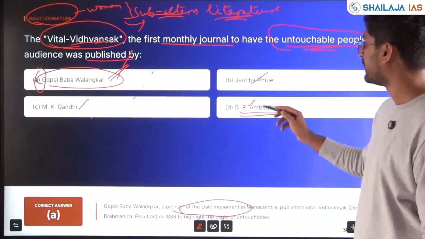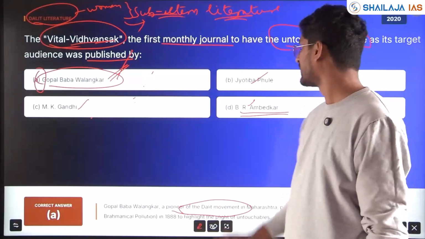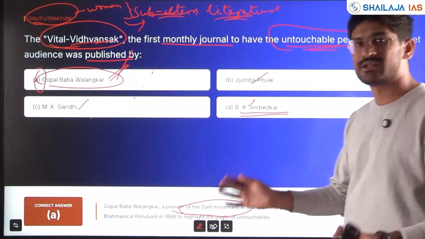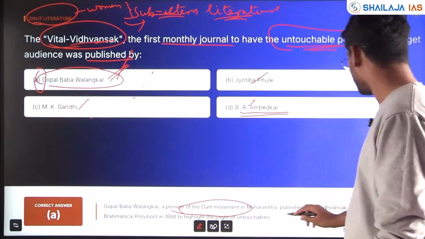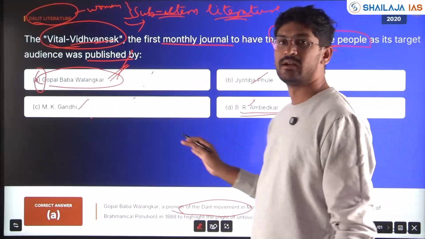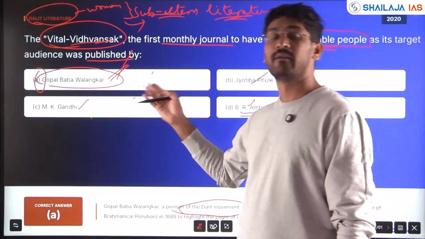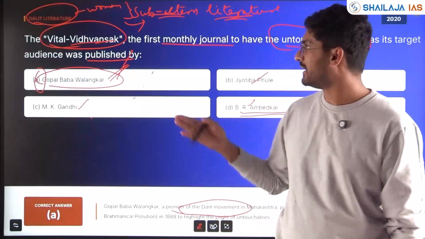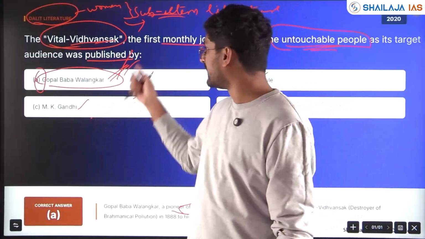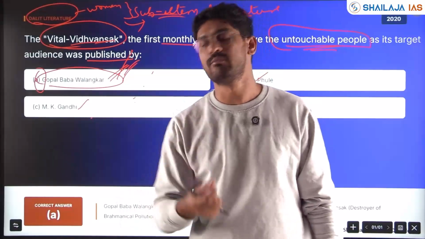If you see, Ambedkar also is from Maharashtra. Jyotiba Phule also is in Pune, Maharashtra. So, it's very difficult to get the answer by seeing the options. But if you know famous personalities and their books, you can end up with the answer even if it is a very new book.